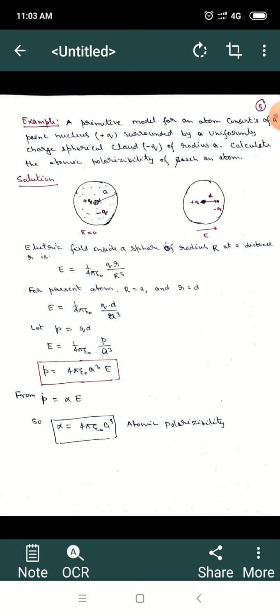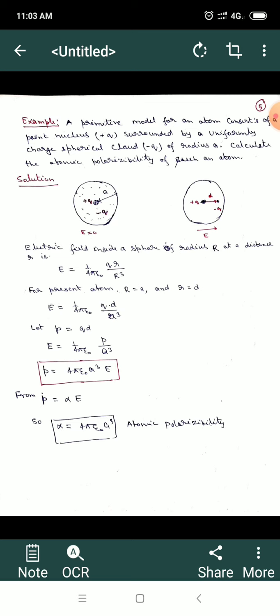This electric field will be the electric field due to the spherical atom. We have already calculated the electric field inside a sphere of radius capital R at a distance, let us say small r, that E is equal to 1 upon 4 pi epsilon 0 q small r upon R cube. In the present case, when we have applied an electric field to the atom, the positive charge and negative charge are separated by a distance d, so we can apply this expression.